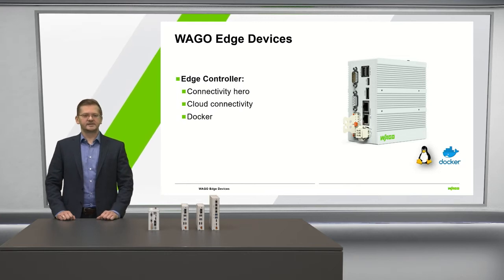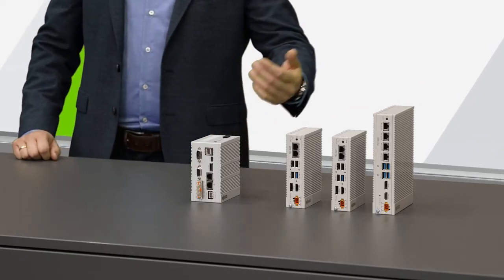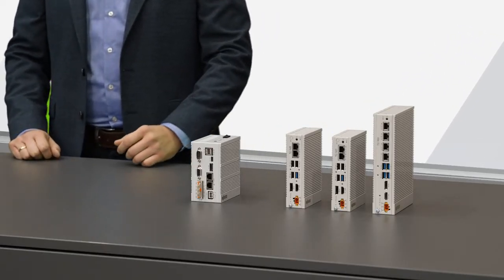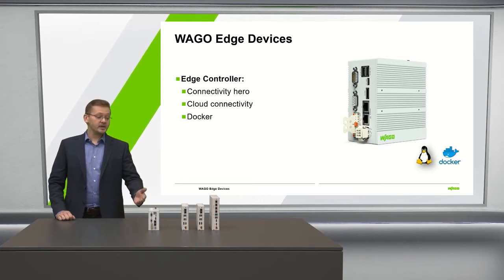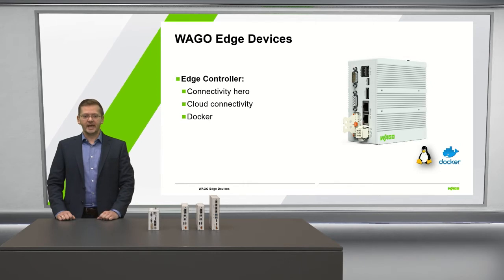The Series 752, the edge devices, can be divided in two groups, edge controller and edge computer. Due to the wide number of interfaces, the edge controller can be integrated into almost any application. CAN, Modbus, EtherCAT and BACnet are available for data access. Data forwarding to the cloud can be realized via OPC UA and MQTT.